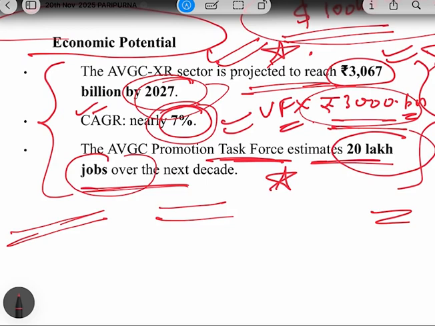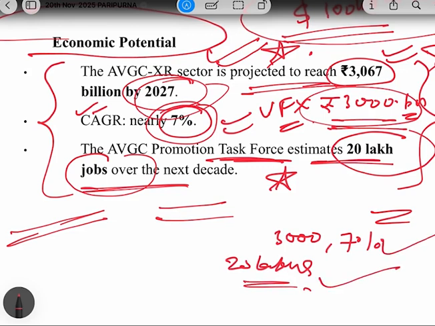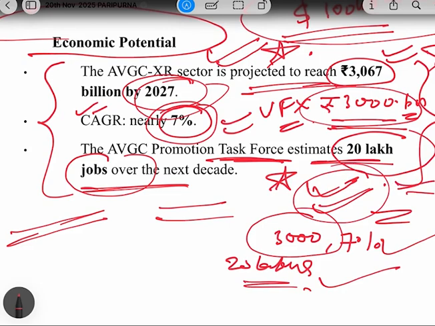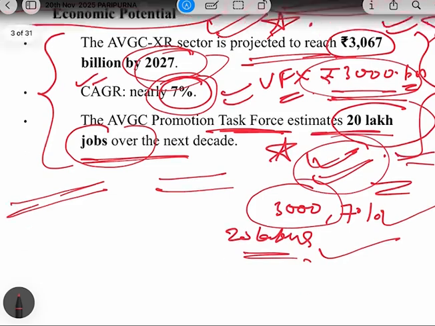So see, these three data were important. One data was about 3,000 billion, one data was about 7%, and one data was about 20 lakhs. So very, very important. 20 lakh about the jobs, 7% about the growth rate, and 3,000 was about the overall growth. So this was the important thing about the economic potential.